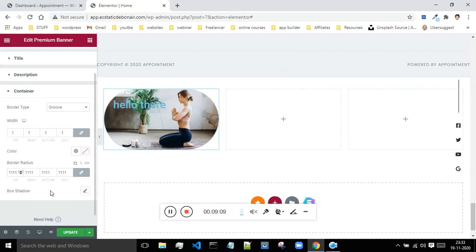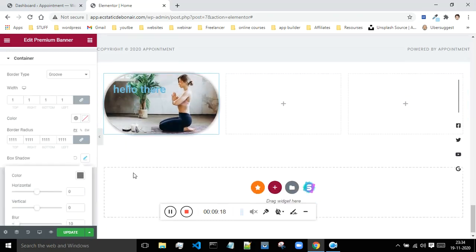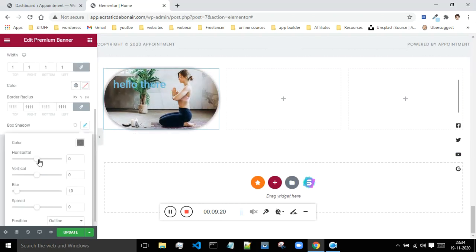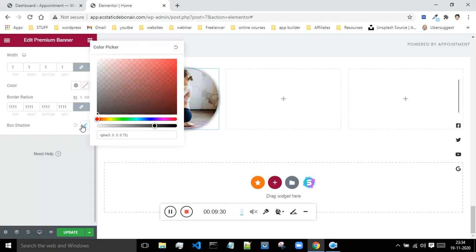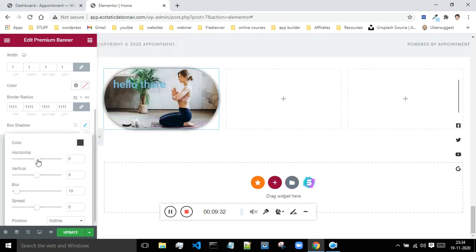Next comes the border shadow. If you want to give the shadow to this border, then you can do that. Let me show you how to do that. Now as you can see, I'm getting this border shadow. Let me just give the color. I will give this dark color, and over here I can edit something. This is how you can change the horizontal movement of your shadow. I want this shadow to be over here, and vertically I want it to be a little bit down below.